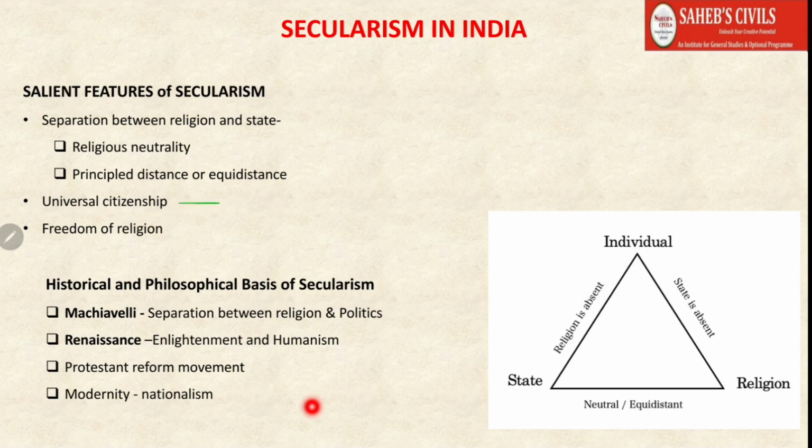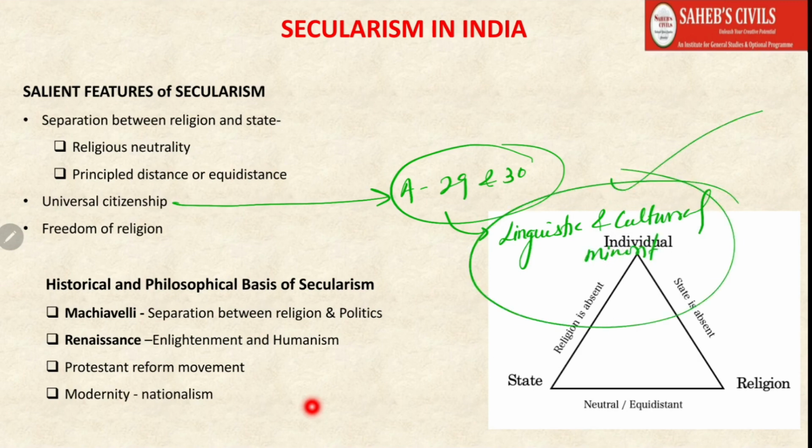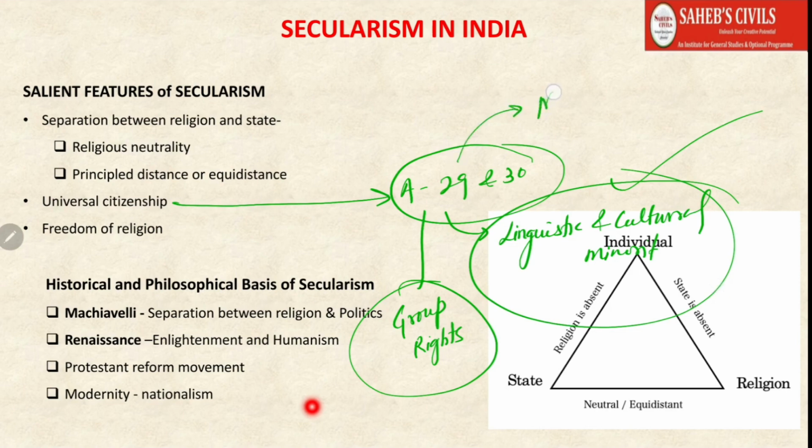But apart from that, in the Indian Constitution there are Articles 29 and 30. These are related to cultural and educational rights, available to linguistic and cultural minorities. This right is not available to the majority community. This is what differentiates it; it is a kind of group right, which is available to people not as individuals but as members of a community. So these kinds of rights are available only to minorities.